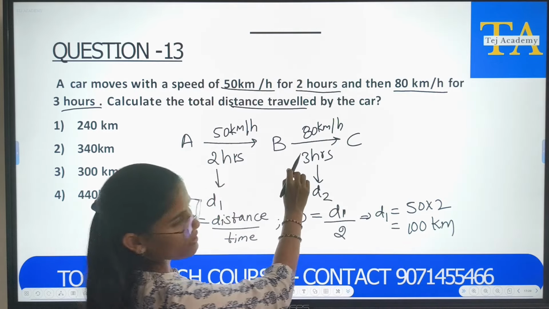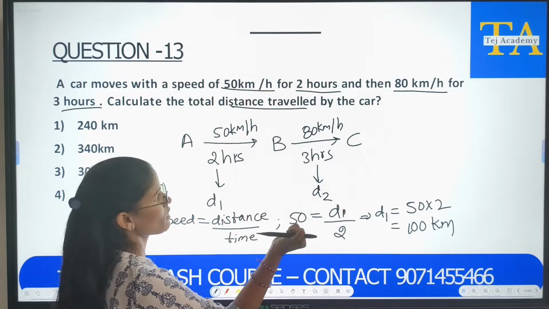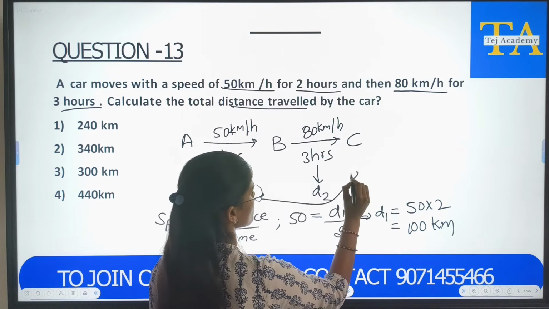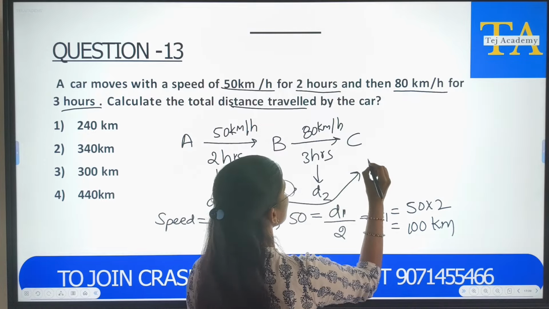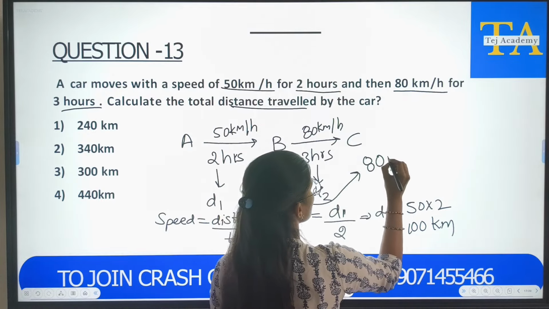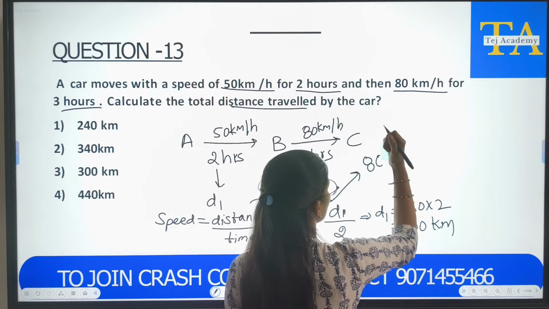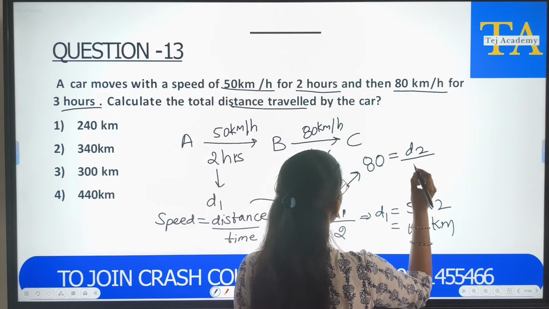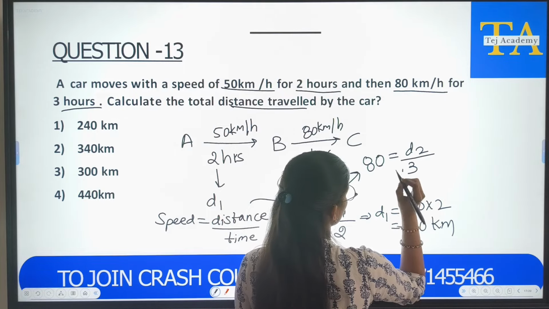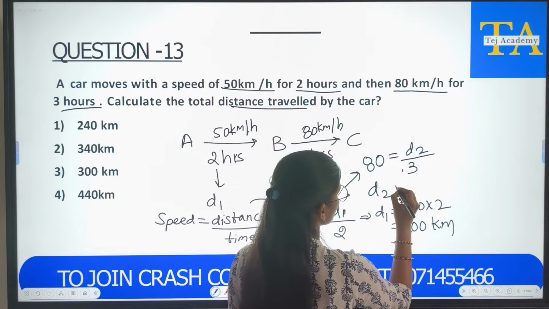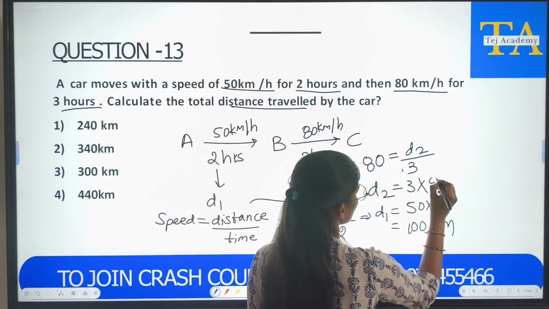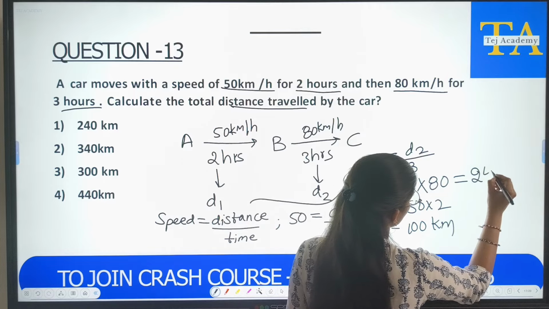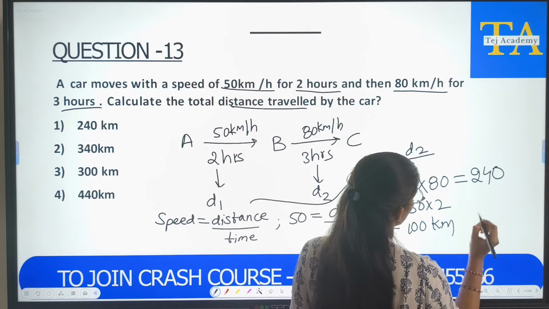Next, here the car is moving with 80 kilometer per hour and 3 hours. Let us substitute the same here also. So 80 is equals to D2 upon 3. So D2 is equals to 3 into 80. 8 3s are how much? 24, into this 10. 240.